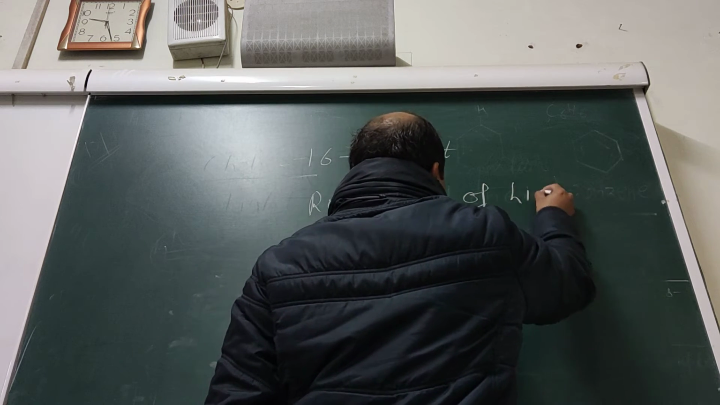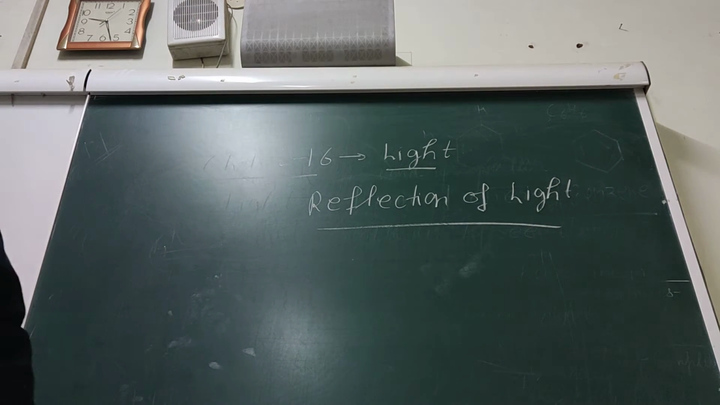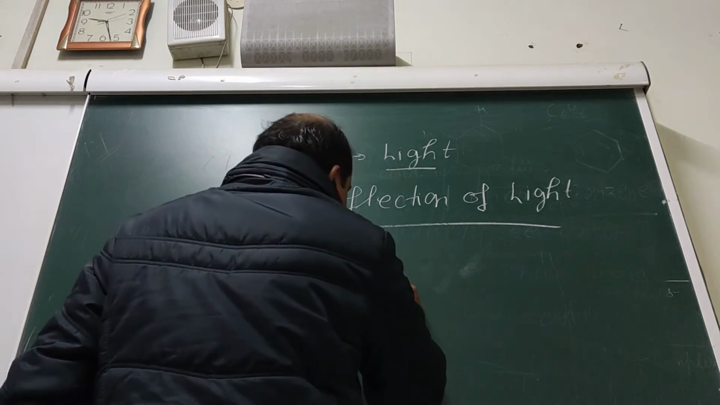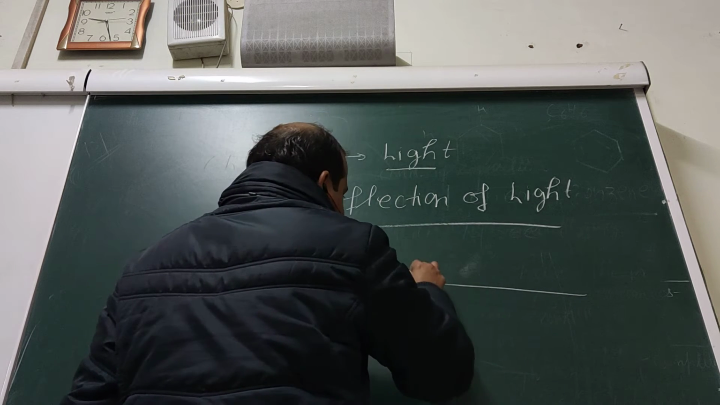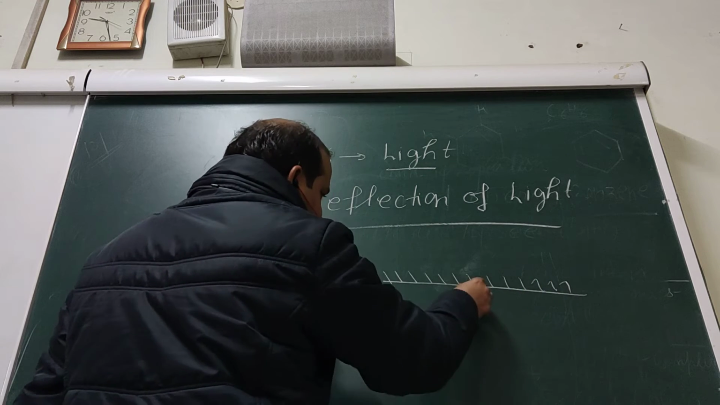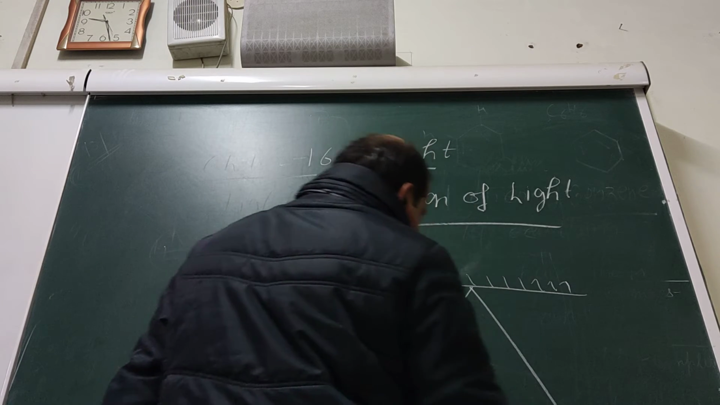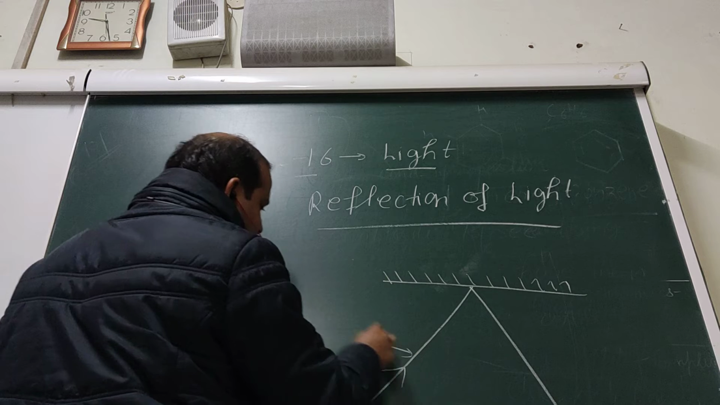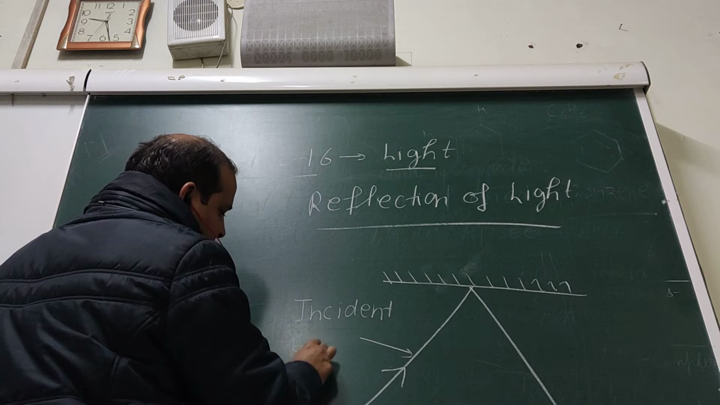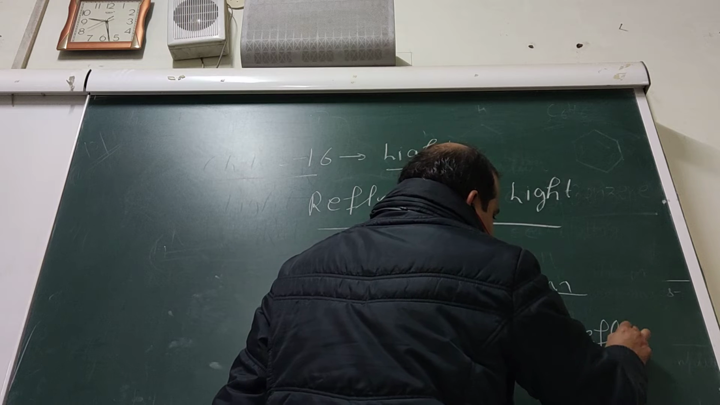What is reflection of light? See, we have this surface. Okay, this is called as a plane surface. So this is light rays. When they will go and strike, and they will come back, these rays are called as incident rays. These rays are called reflected rays.